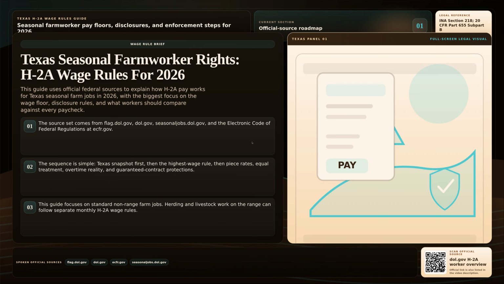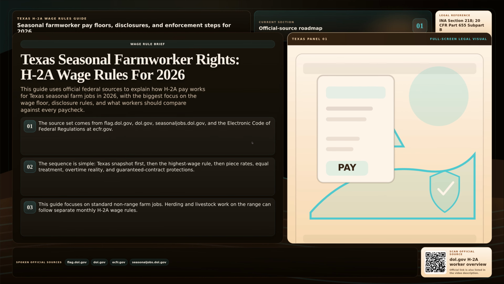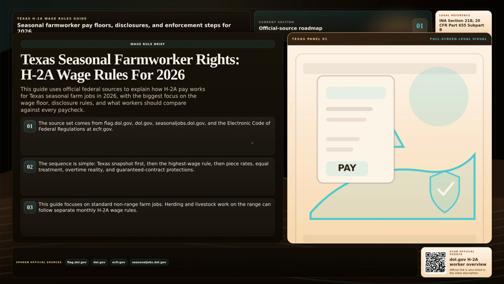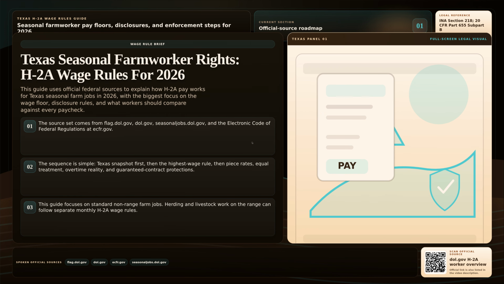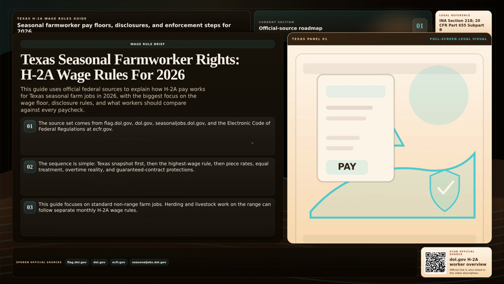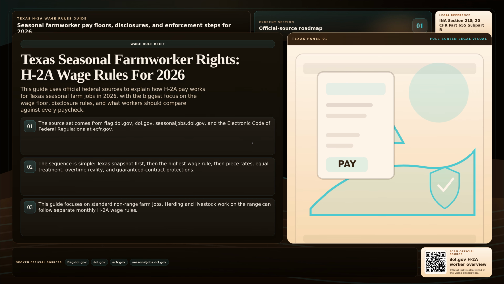This guide explains Texas seasonal farm worker wage rules under the H-2A program for 2026. We are using official sources from the U.S. Department of Labor at dol.gov, the H-2A wage page at flag.dol.gov, the seasonal jobs portal at seasonaljobs.dol.gov, and the Electronic Code of Federal Regulations at ecfr.gov. The focus is standard non-range agricultural work in Texas.